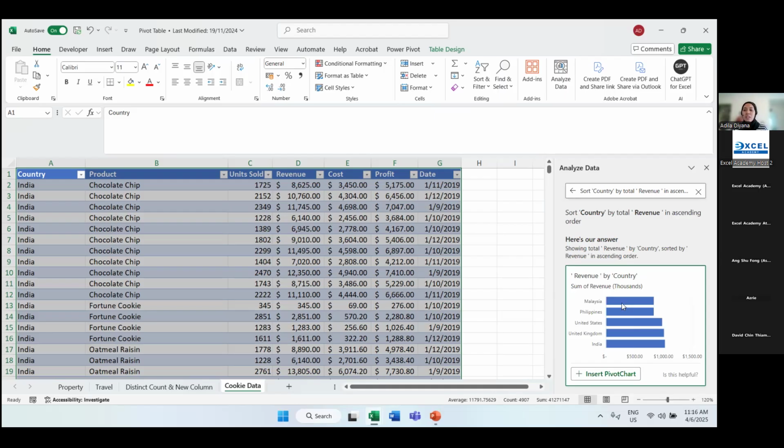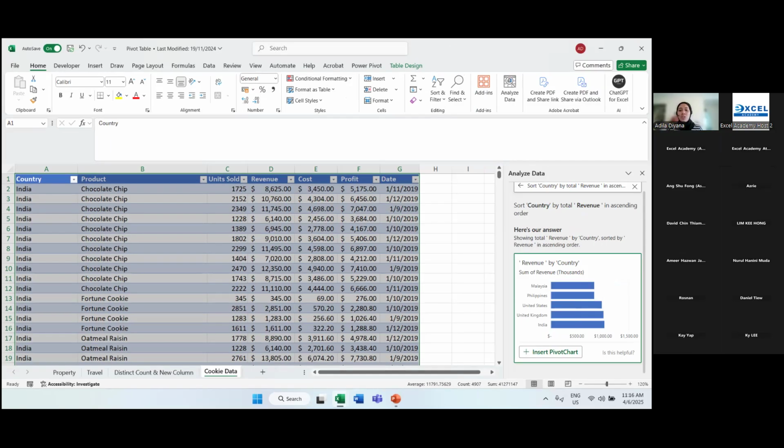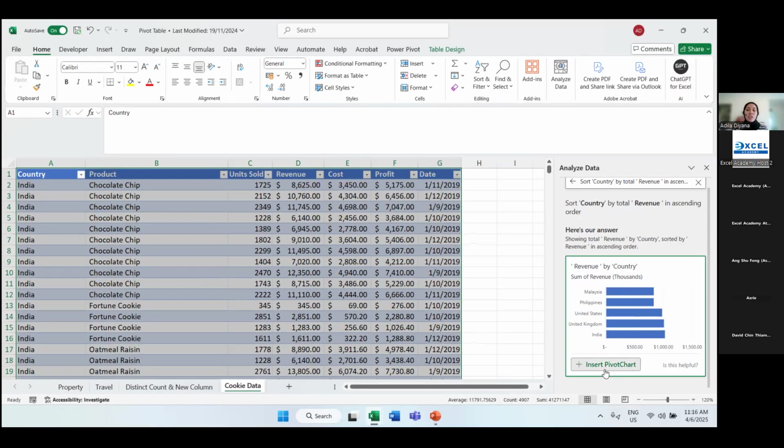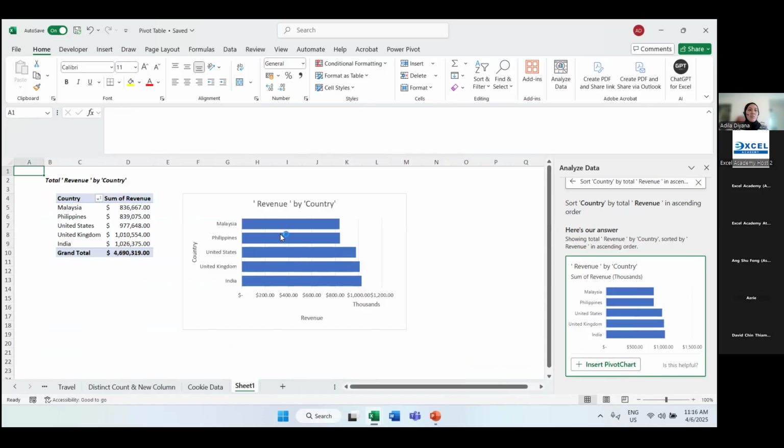you can see here Malaysia, Philippines, US, UK, and India. So when it comes to revenue, the highest one would be India. This revenue by country is shown in a bar chart. If you want, you can also proceed to click on insert pivot chart. When you insert it over here, you can see it has already helped to insert.